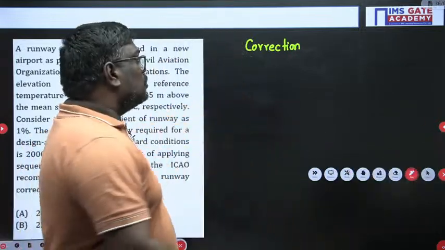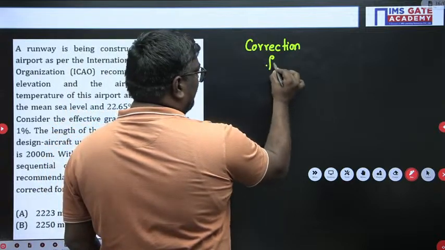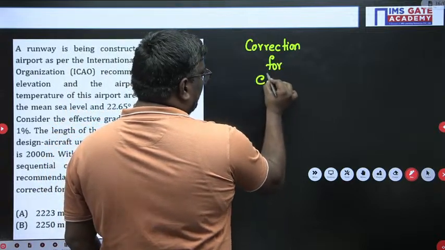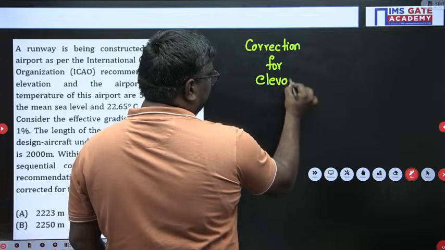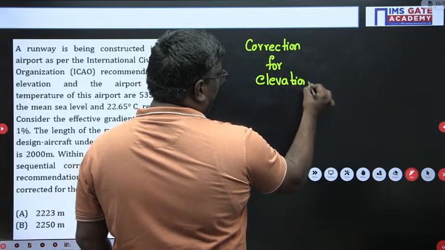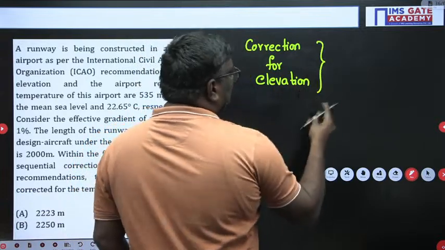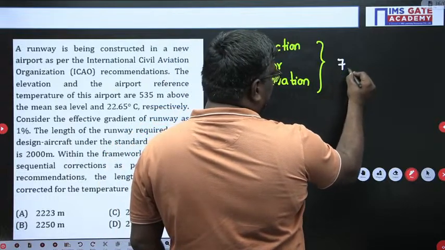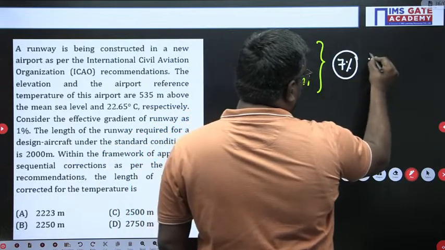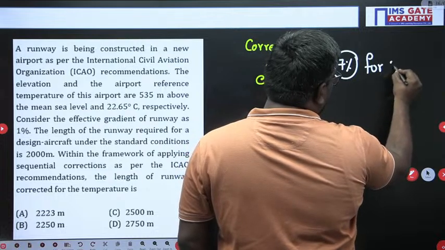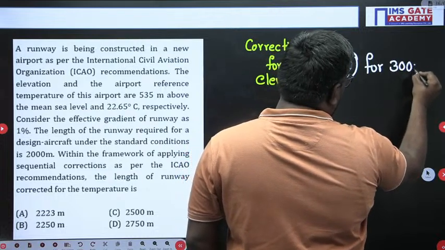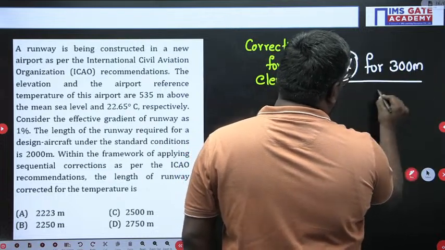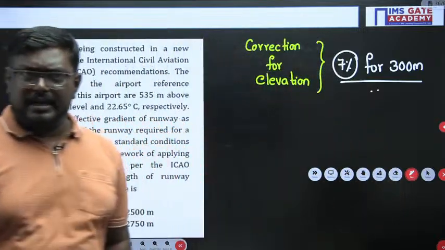Okay. So the correction for elevation here is 7% for every 300 meter. Sir, what sir? The correction is 7% for every 300 meter. Agree?